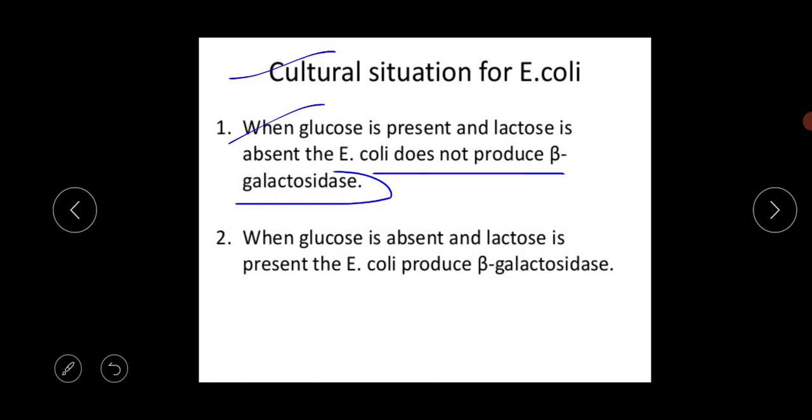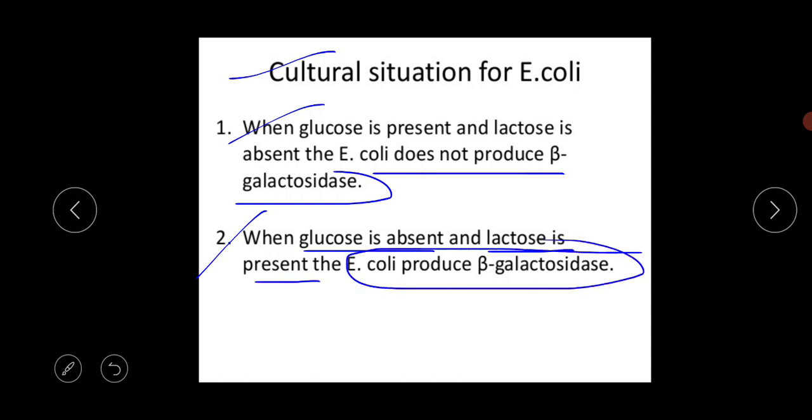I am repeating again. In case study 1, when glucose is present in the medium and lactose is absent, E. coli does not produce beta galactosidase. In case study 2, when glucose is absent but lactose is present, E. coli produces beta galactosidase.